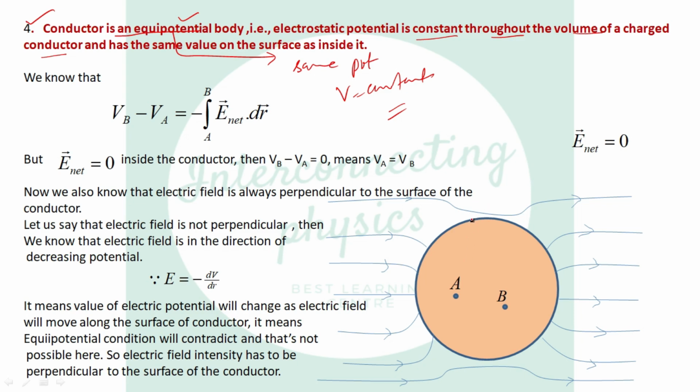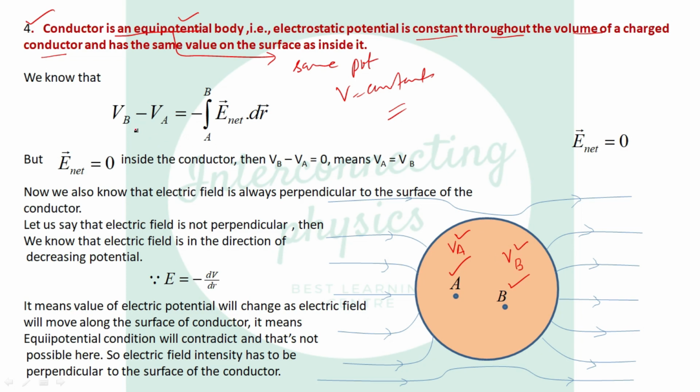So for this, let us suppose we have a solid conducting sphere and we have 2 points, point A and B. Let us consider, at point A the potential is VA and at point B the potential is VB. Since it is an equipotential surface, it's not possible to have two values. But to prove it, let us consider we have two values of electric potential, VA and VB.